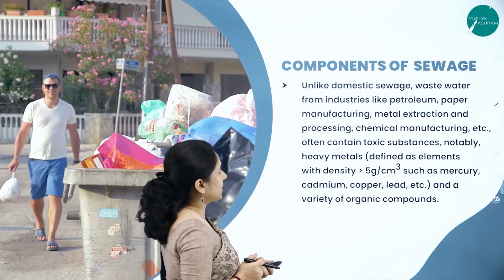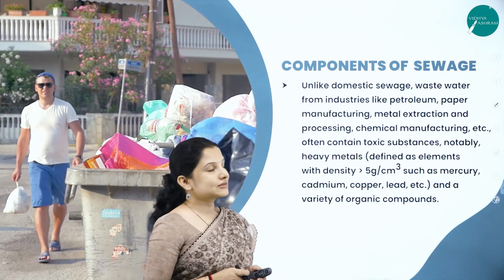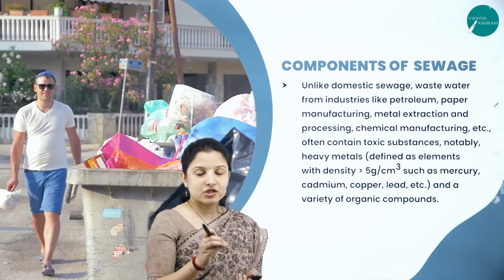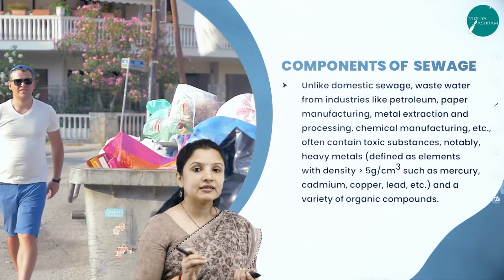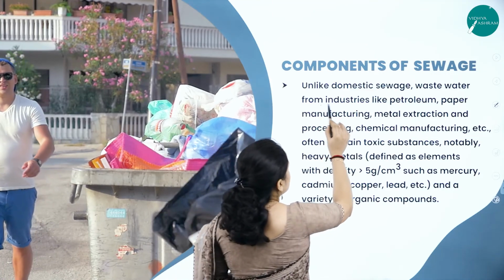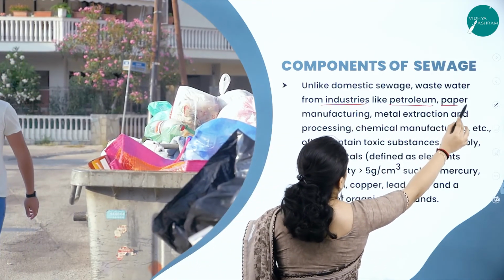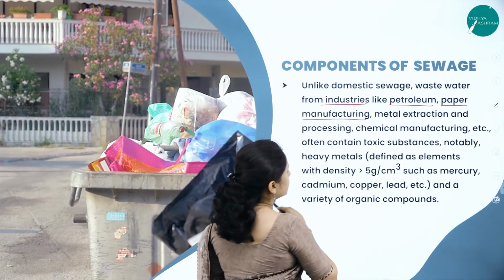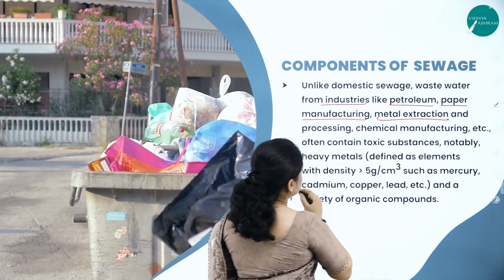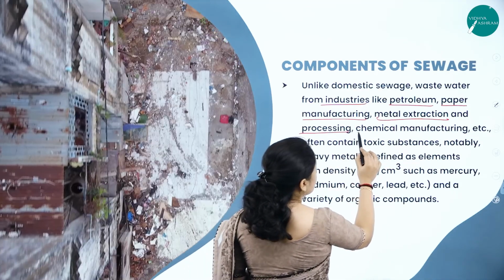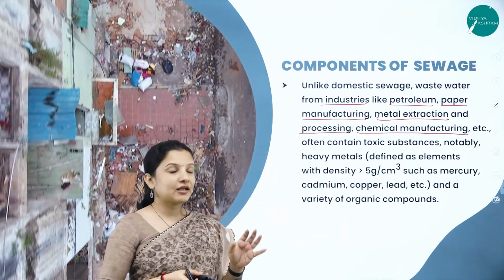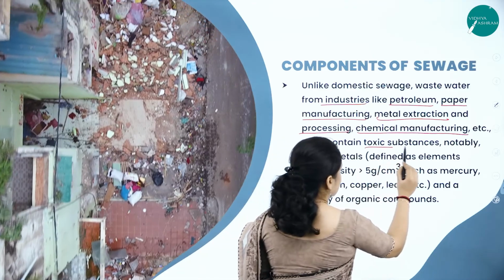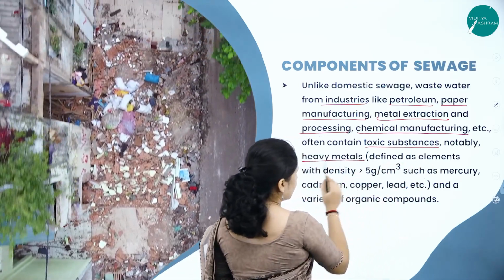That is one component. Next is, unlike domestic sewage, the waste waters which are let out by industries, called industrial effluents, like petroleum, paper manufacturing, metal extraction and processing, and chemical manufacturing industries, etc. Their effluents contain a lot of toxic substances such as heavy metals.